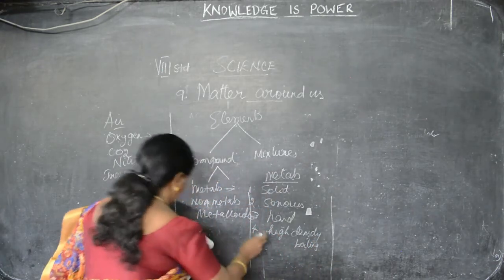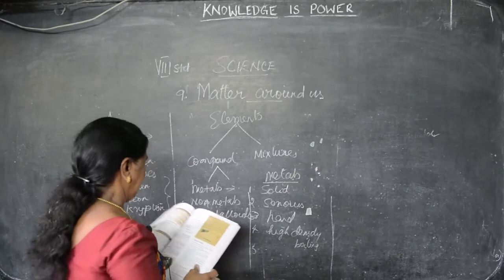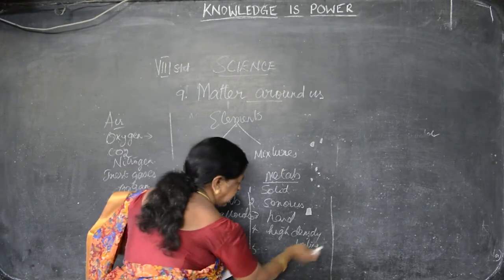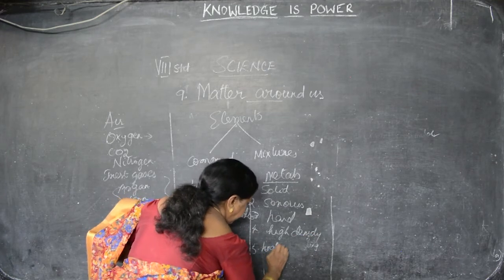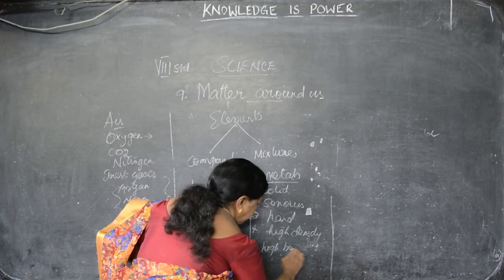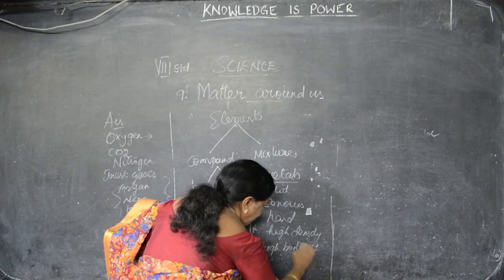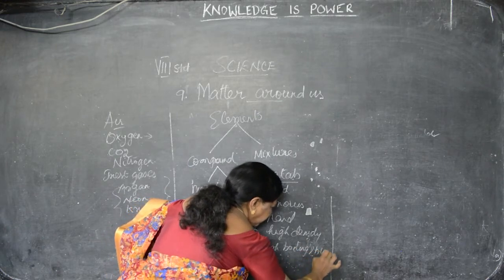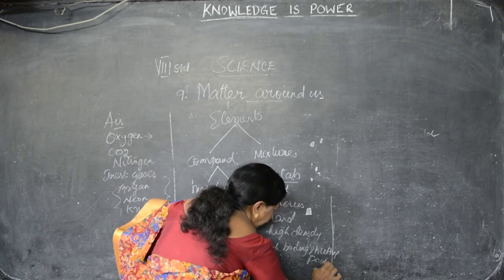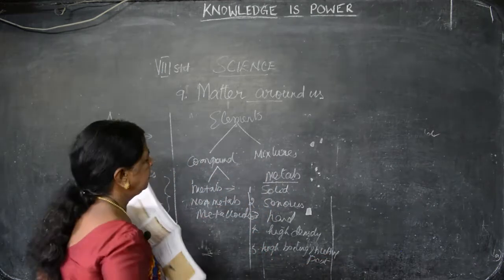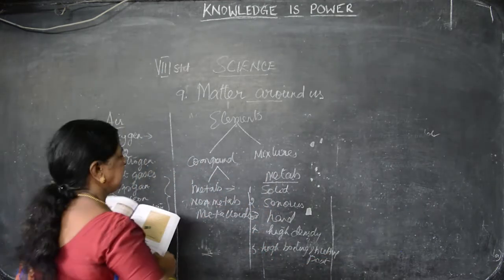Then the fifth one: they have high density, and we will write the other point together, high boiling point and melting point. It has luster.